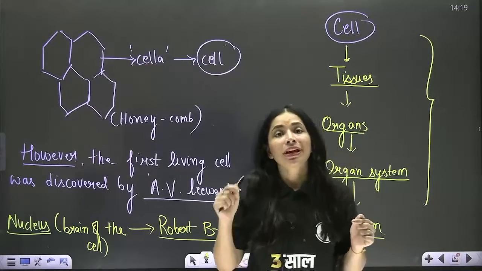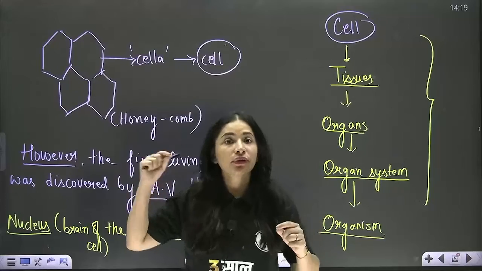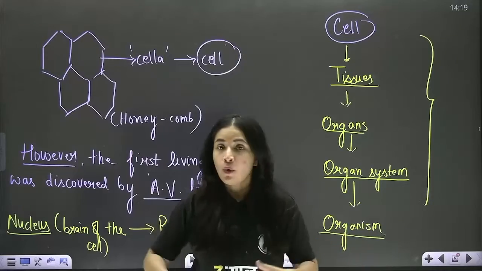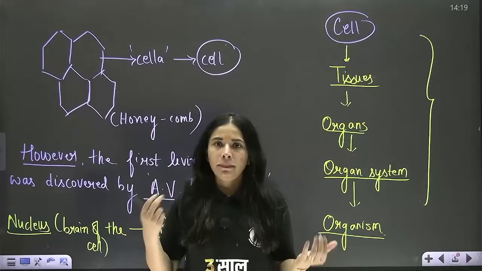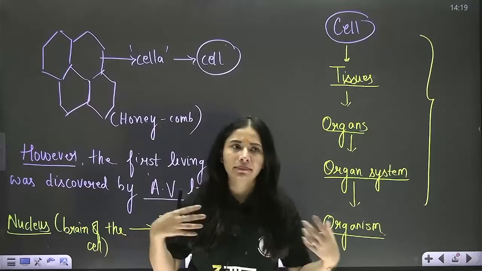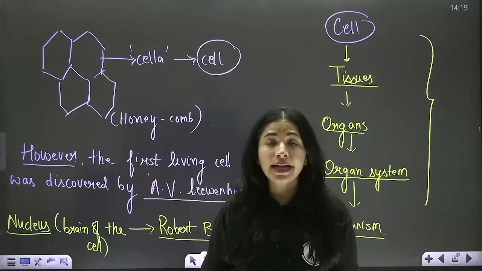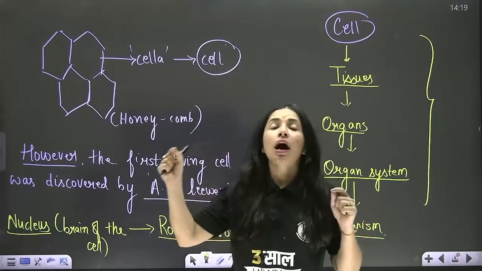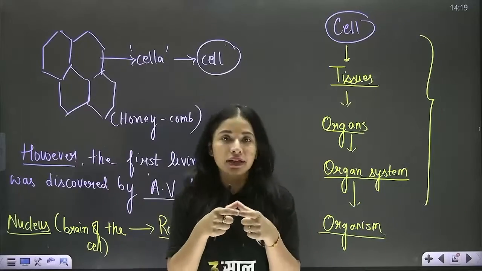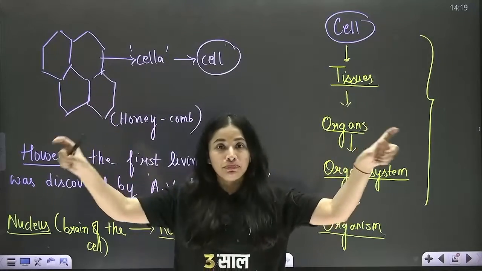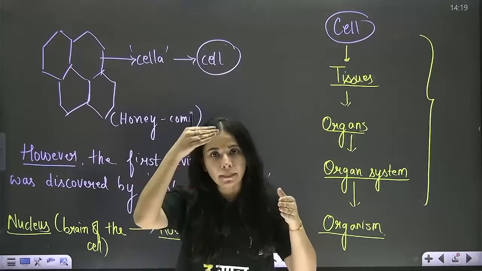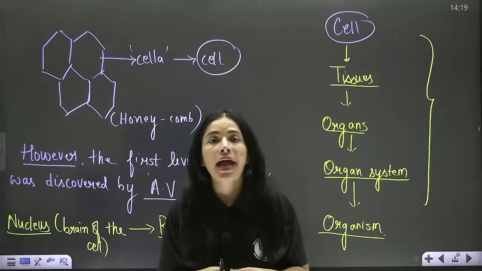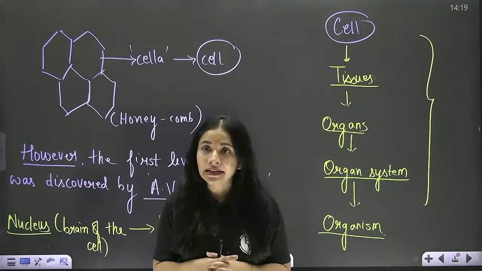So from the work of Schleiden and Schwann, we came to know that yes, the cell is the basic unit of life. All living organisms are made up of cells or their products. Whatever activity I am doing right now, my food is getting digested, my liver is working, my kidney is working. Whatever metabolic activities are going on in my body are actually the outcome of cellular interaction. Correct? So these two people told us about these points related to the cell, which together are known as cell theory. Correct? Got my point?